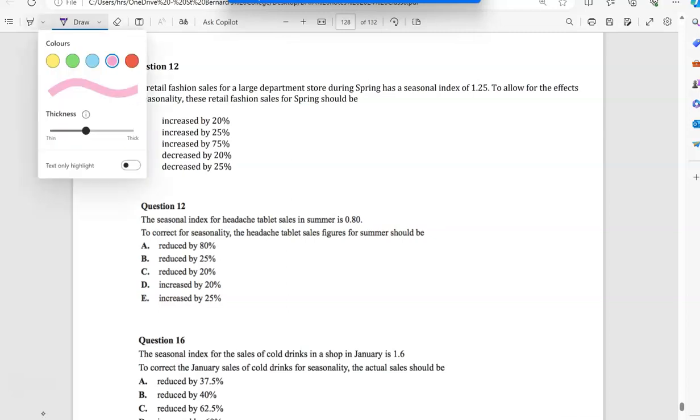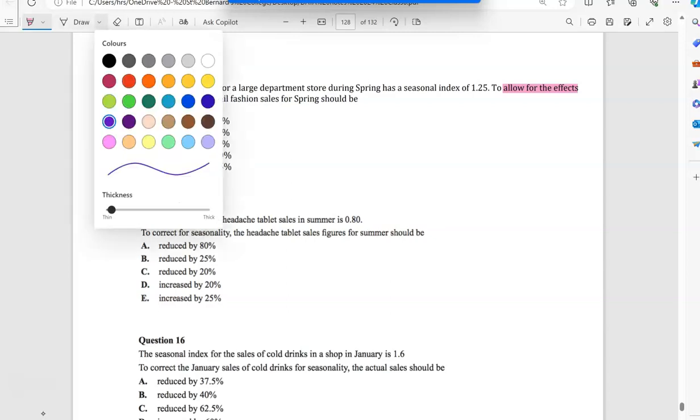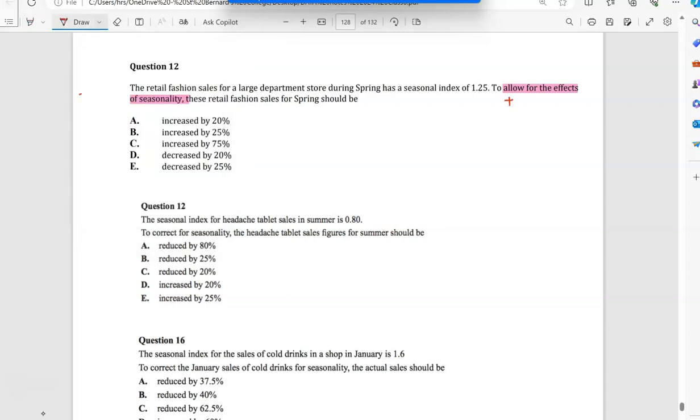So these are all those type of questions. So let's have a look here at it. It says the retail sales for a large department store during spring has a seasonal index of 1.25. Now, to allow for the effects of seasonality, what I want you to write underneath that means to deseasonalize the values. That's just another way of saying that.